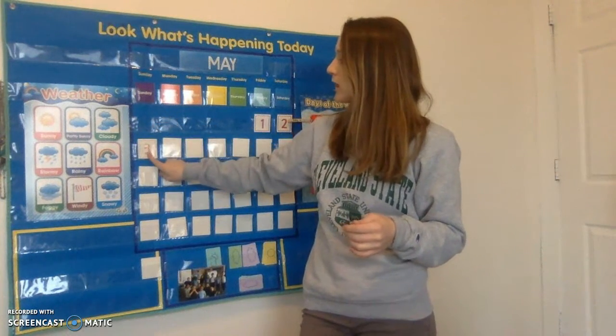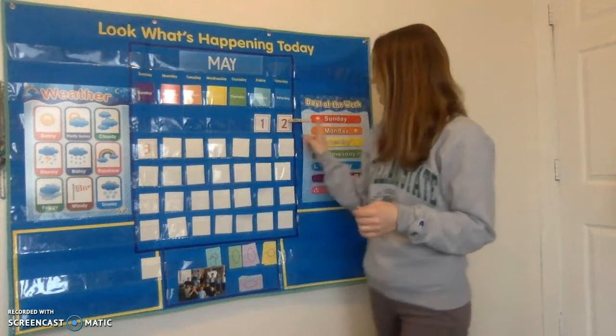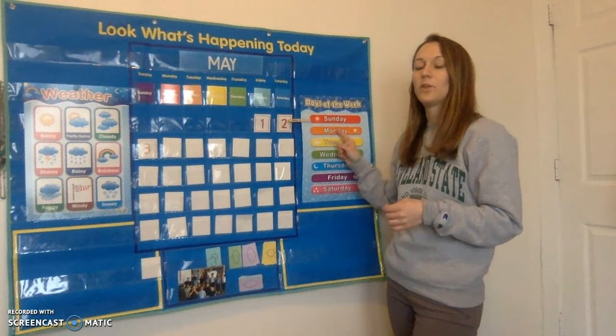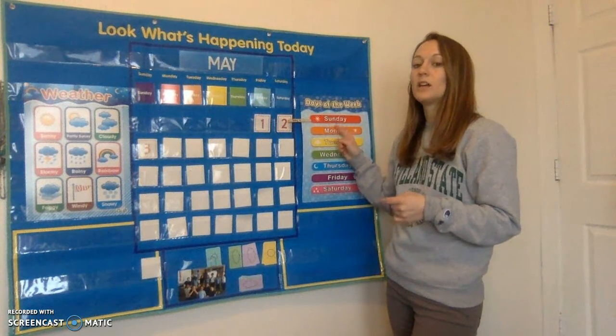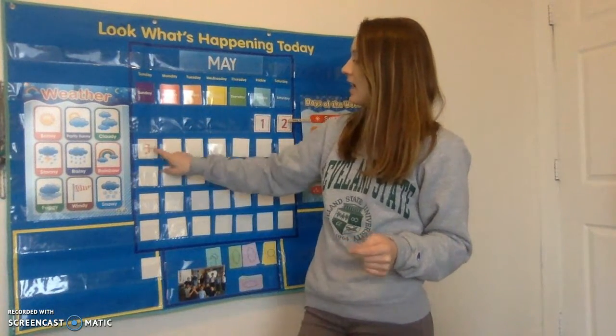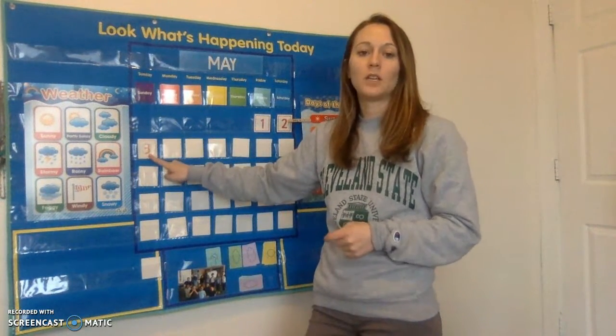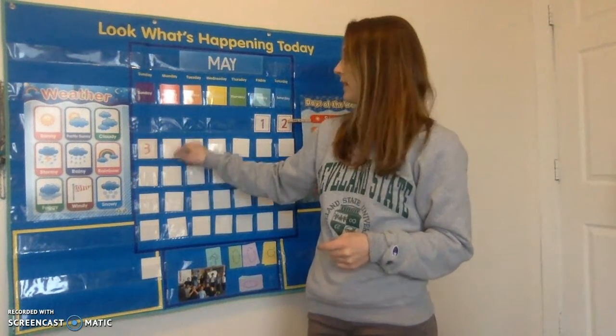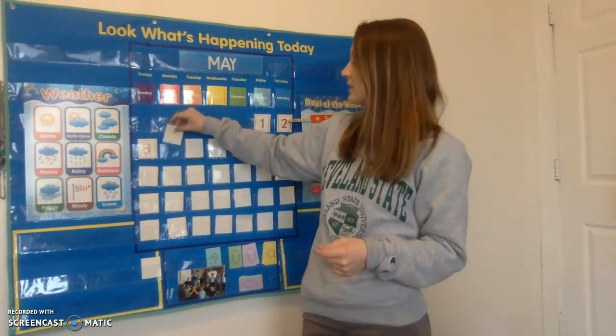So, what comes after Sunday? If we look down, what is the next day of the week? There's Sunday, then there's Monday. And if I follow it down, I'll see that I need one more than 3. So what day of May is it? What is 1 more than 3? If you said 4, you are correct.